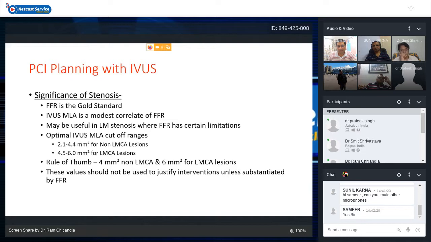Below that, you are bound to get adverse outcomes, and you should probably treat these lesions if you do not have FFR to assess, or you cannot assess FFR because of some other problem. But these values should not be used to justify interventions unless substantiated by FFR. So FFR is definitely the gold standard, and IVUS is secondary to know the functional significance of stenosis.